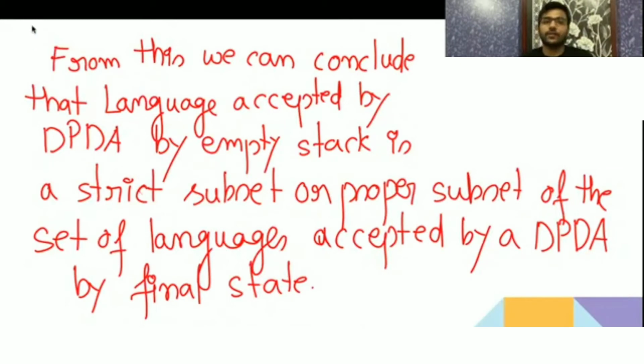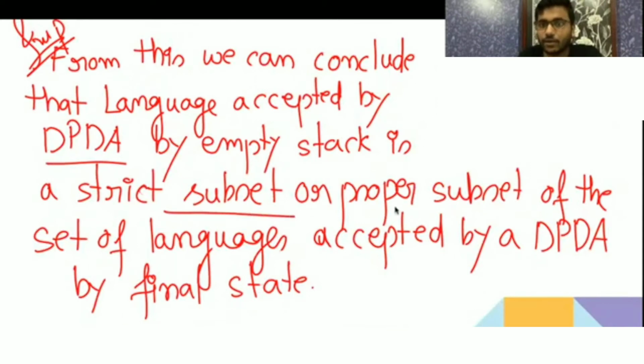देखिए, so from this we can conclude that it is very important. From this we can conclude that language accepted by deterministic push down automata, I am saying in terms of deterministic, not in terms of only push down automata, okay, by empty stack is a strict subset or proper subset of set of languages accepted by deterministic push down automata by final state. It means there will be some language that will be accepted by deterministic push down automata by final state. By final state it will get accepted, but by empty stack it will not get accepted in case of deterministic push down automata. Please keep in mind I am talking in terms of deterministic push down automata.